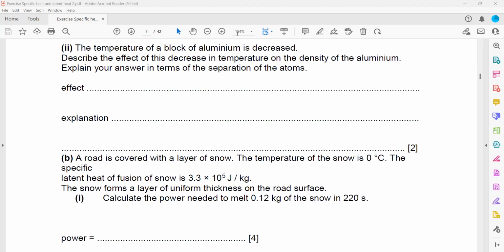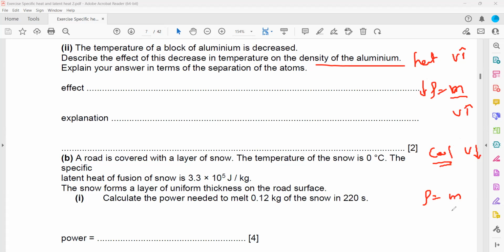The temperature of a block of aluminum is decreased. Describe the effect of this decrease in temperature on the density of aluminum. Explain your answer in terms of particle separation. Look, when we supply heat energy, the substance expands. Its volume increases. So when we heat the substance, its volume increases and density is mass over volume. So if the volume increases, the density will decrease. And the opposite will happen when we cool down the substance. When we cool down the substance, it will contract or its volume decreases. If the volume decreases, its density will increase.